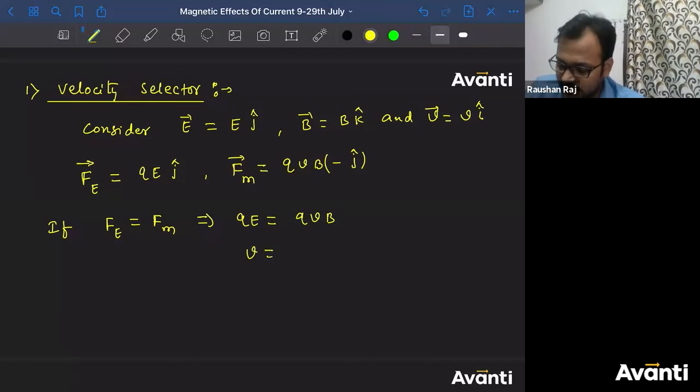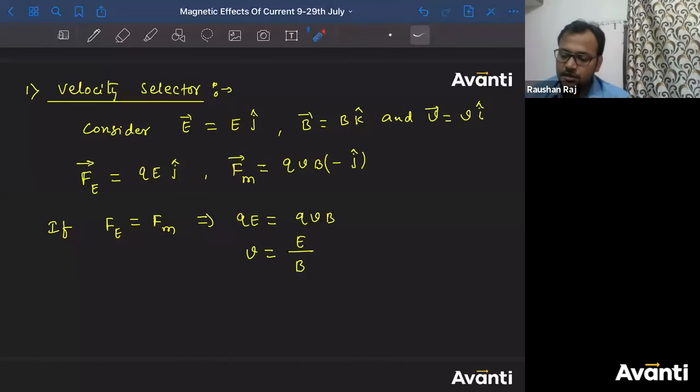So can I say velocity v can be written as E divided by B. If I give this speed to the charged particle, consider there is a space where electric field is present along the y-axis, magnetic field is along the z-axis, and there is a beam of charged particles, and you have to identify only those charged particles which will not deviate along their path. You have to select those charged particles. Can I say this concept will be helpful?